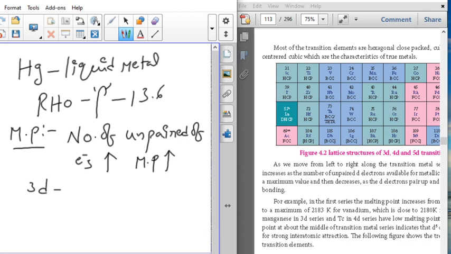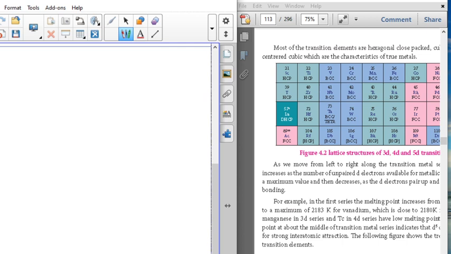In the 3d series of elements, the low melting point, I am not saying the lowest, is manganese. In the 4d series, the low melting point is Tc, technetium. So even though these two elements have the highest unpaired electrons, they show the least melting points. Reason,